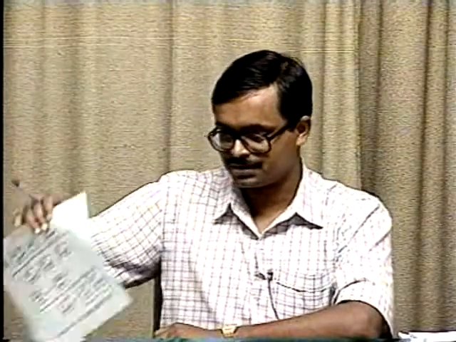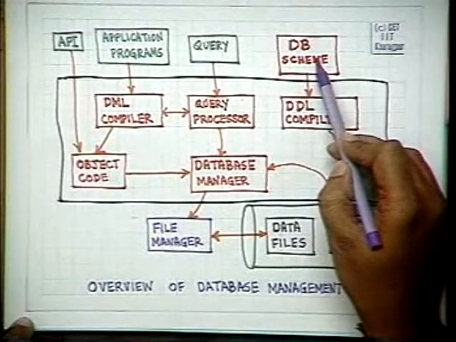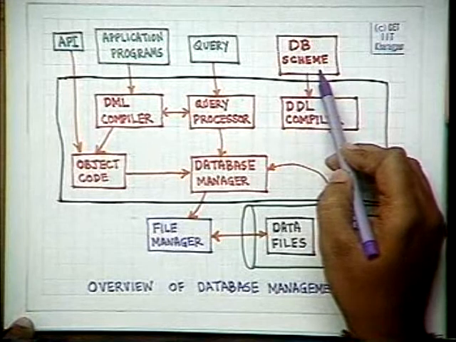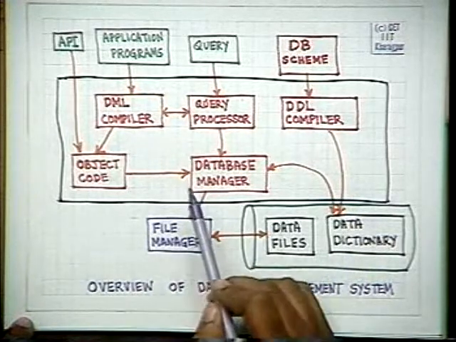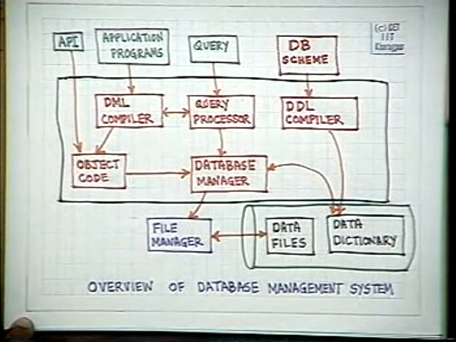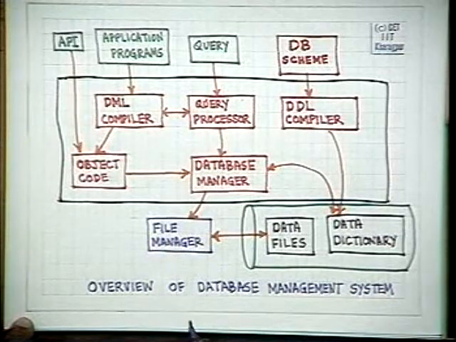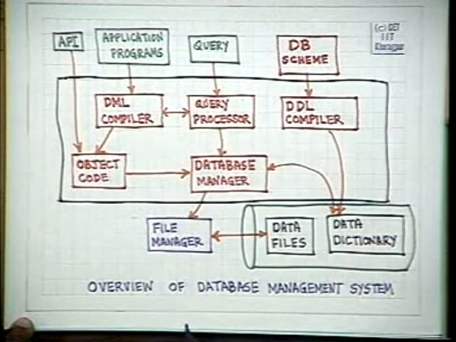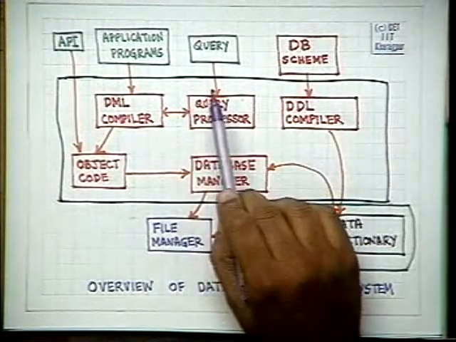So after having gone through the database scheme and definition part of the database design, we come to the next place. When we look at the original database model, we have come to the design of the database scheme. We will then compile it and it will form the data dictionary. In order to write programs, we have to know a language in which to write programs on this database, and how to efficiently write programs in a manner which is more high level than a normal programming language. For this, we will have to understand what is meant by a query. There are various mathematical techniques to know what is a query, and we will tackle this in the next lecture.